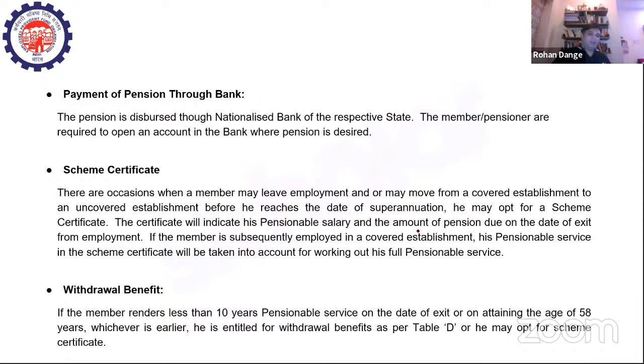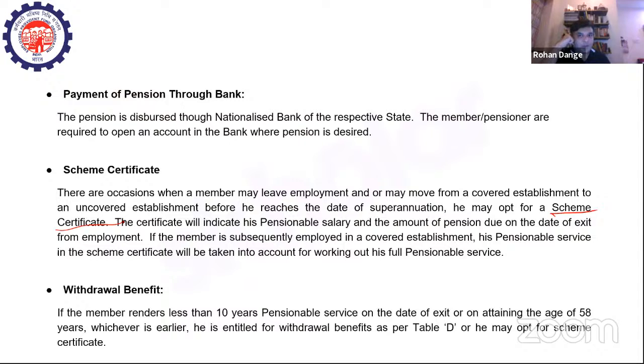For example, if I'm shifting from a job to an organization that is not covered under the particular scheme of EPF and EPS, in that case I will get a scheme certificate. Or when I'm leaving an employment, in that case also I'm getting a scheme certificate.